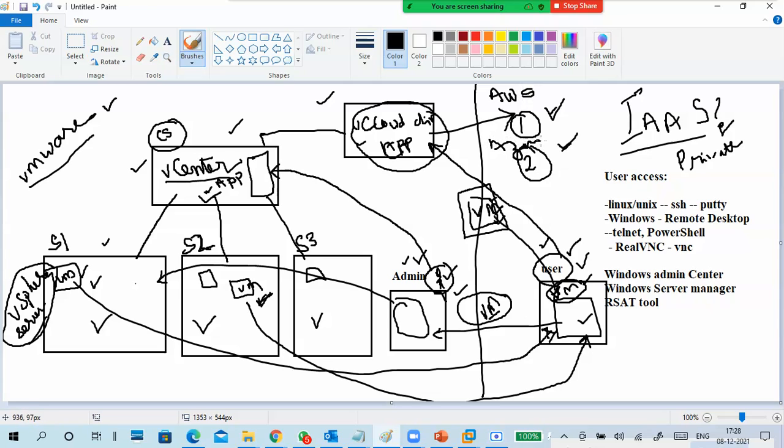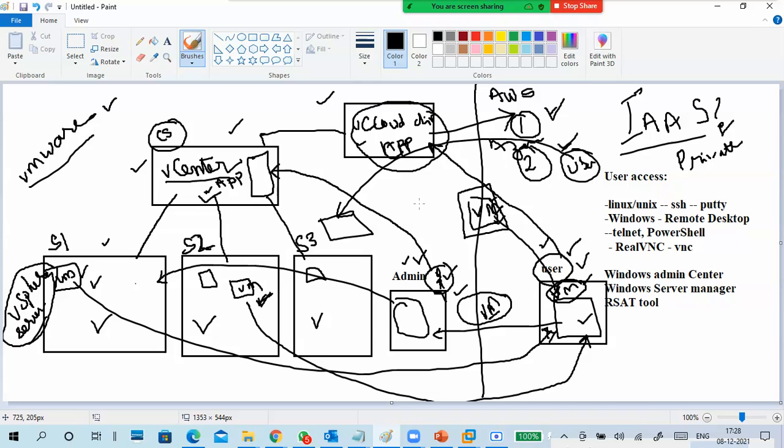Anybody can access it publicly. So a public user accesses your infrastructure and creates a virtual machine in your infrastructure through the network or internet. That is called a public cloud.